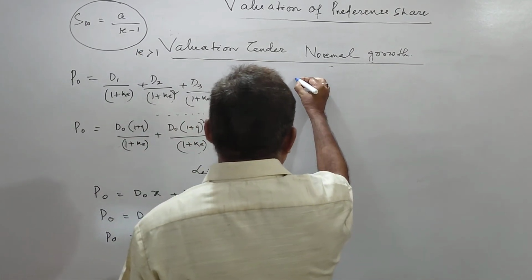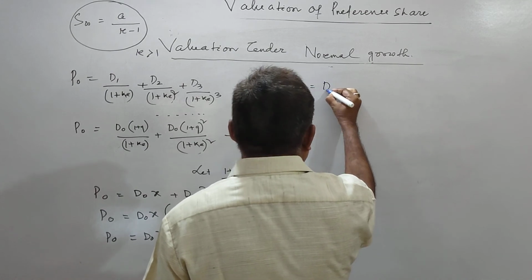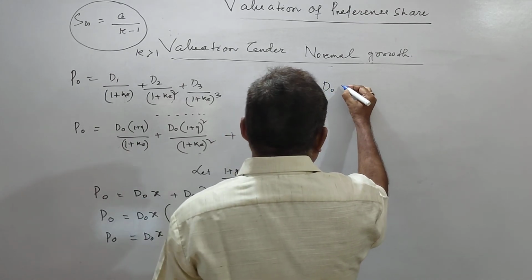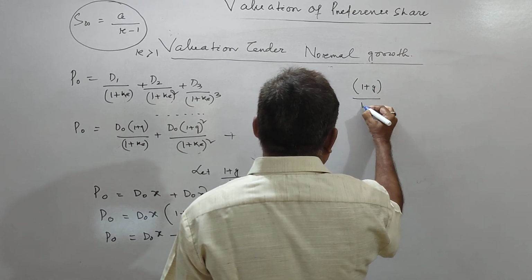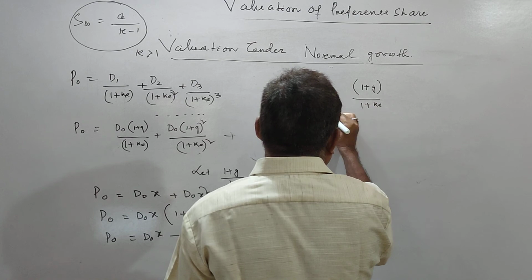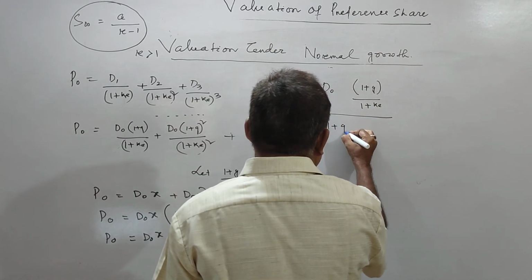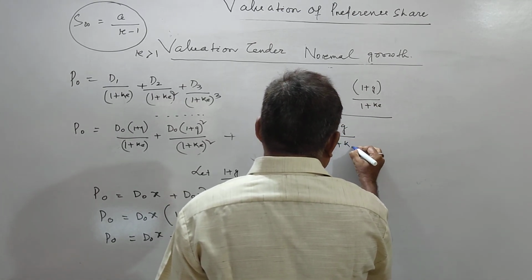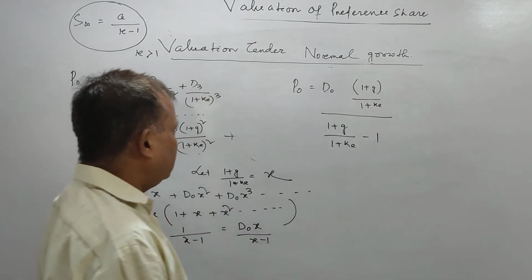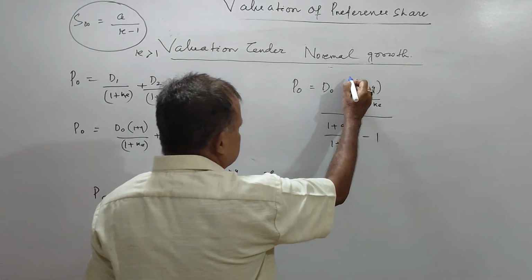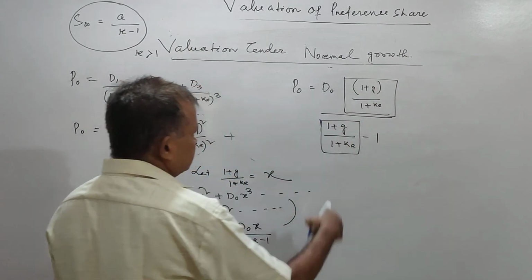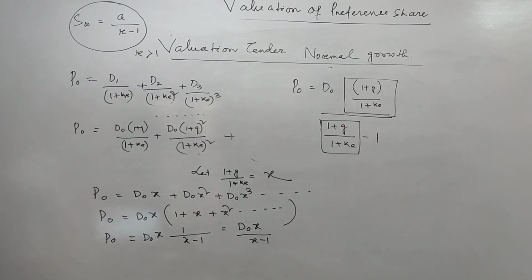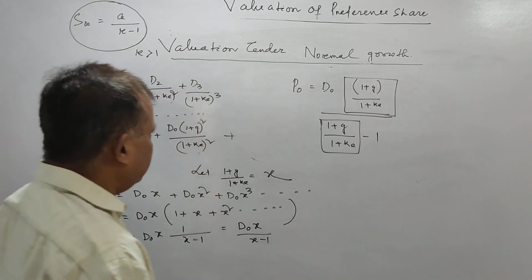Now let us put the value of x. आपका x हम पकड़े हैं 1 plus g by 1 plus ke, divided by 1 plus g by 1 plus ke minus 1. ये आपका x होता है, this is x, this is also x. मैं अभी x का वैल्यू पुट कर देंगे, I can find out the P0.